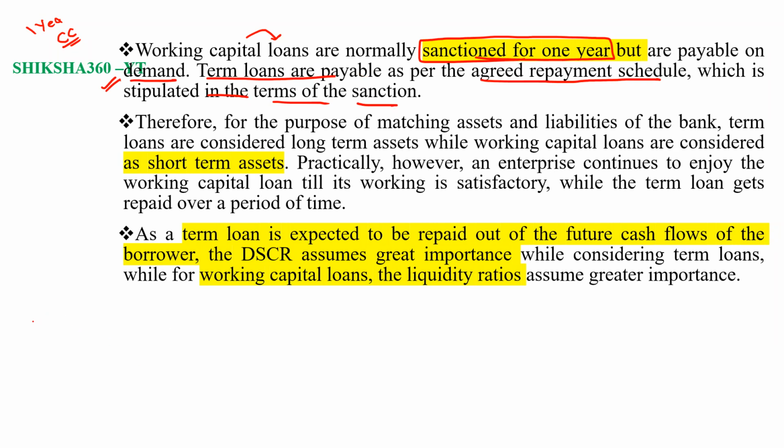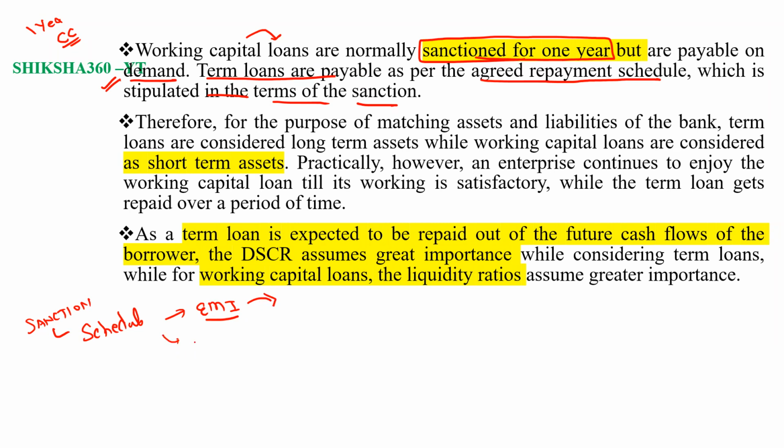When sanctioning any loan, we have to select the schedule. In some schedules, we will select EMI, that is, every month we have to pay the fixed payment in the form of installments.